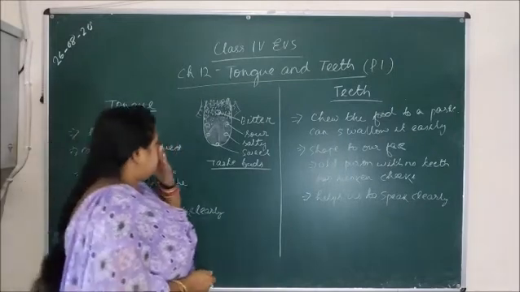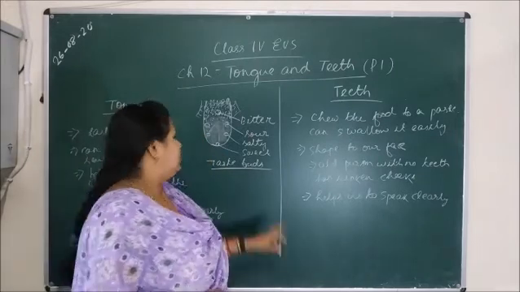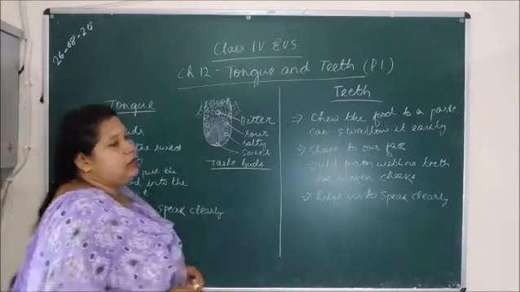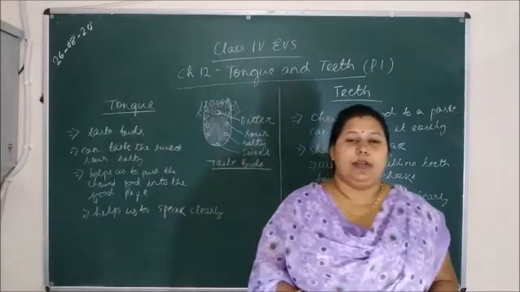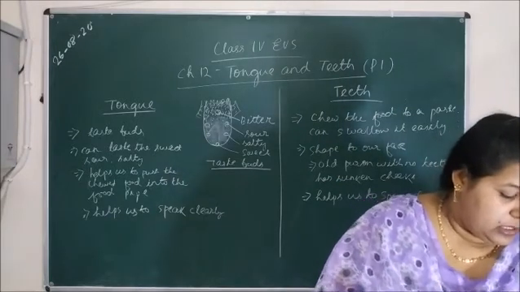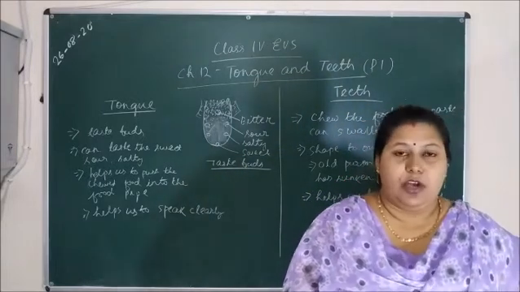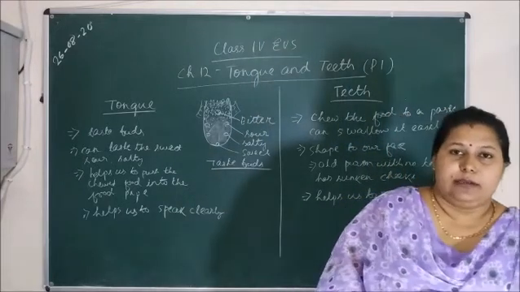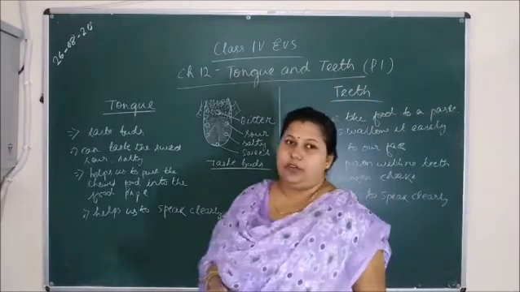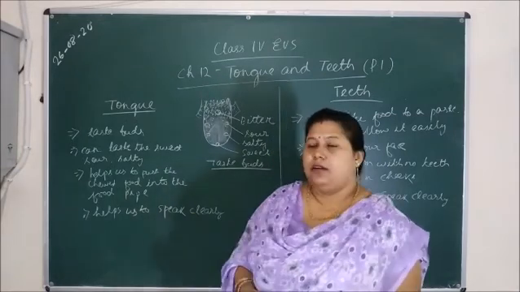You can see there is a picture of the tongue. You have to make it in your previous copy and show the parts of the tongue, taste buds, in your copy. So what is the role of the tongue in our body? The tongue is the organ that helps to identify the taste of the food that we normally eat. So how can we taste things with the tongue? Whatever we are tasting, we can do it with our tongue.